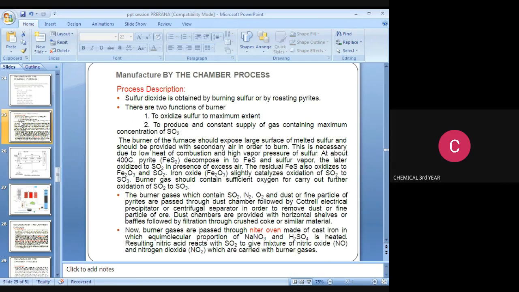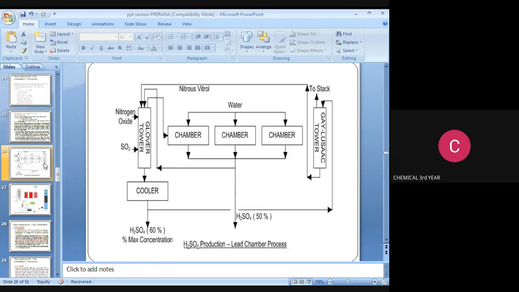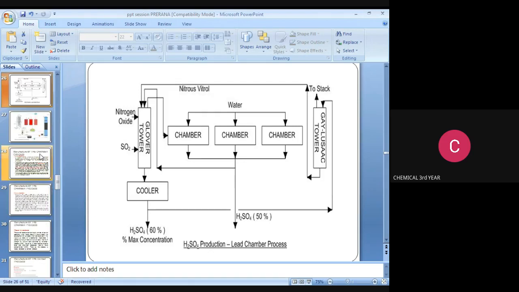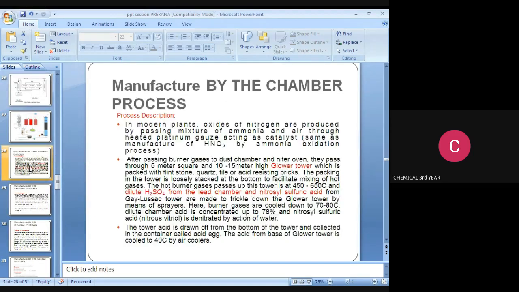In it, an equimolar proportion of NaNO3 and H2SO4 is heated, and the resulting nitric acid reacts with SO2 to give a mixture of nitric oxide, NO, and nitrogen dioxide, NO2, which are carried with the burner gases. This is the flow sheet for the production of sulfuric acid. Next, the continuation of the process description.